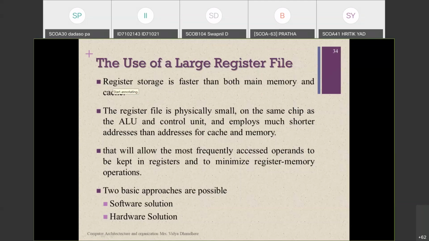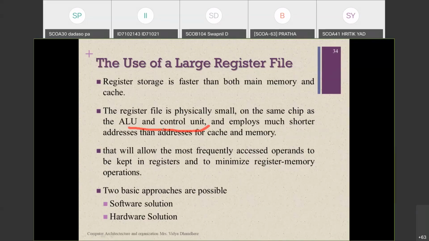Because of that, we can use a large number of registers for storing the file. Next, the register file is physically small. On that same chip we have the arithmetic logic unit and control units, and shorter addresses for the cache and main memory are provided. Through that we can use small register files.